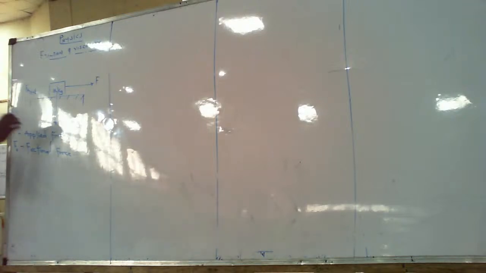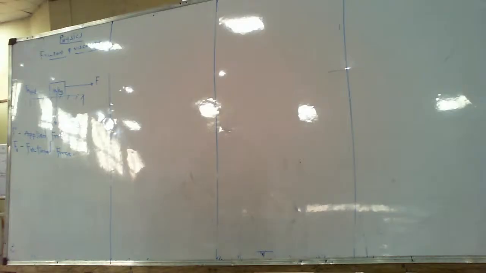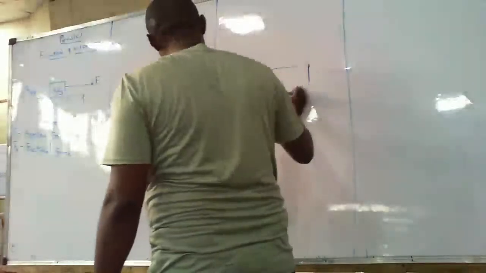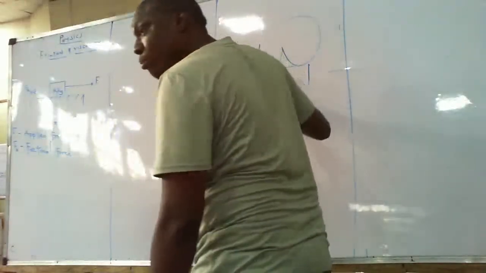Can I move on? Class, when you were in SS2, you were taught Newton's laws of motion. We want to consider the third law of motion, which states that for every action, there is an equal but opposite reaction. Let me assume that this is the bench you are sitting on, and this is your bumble.